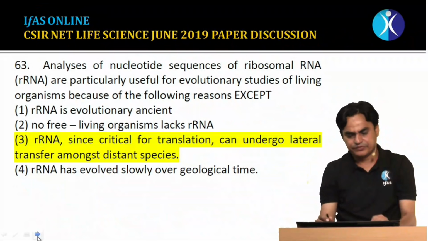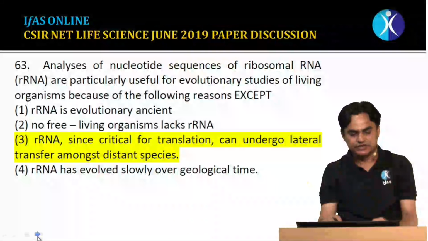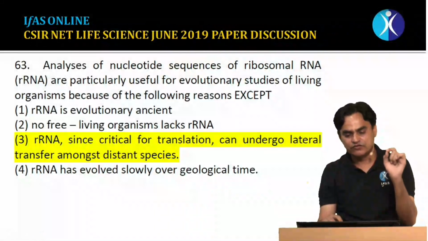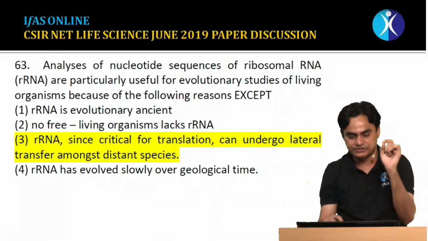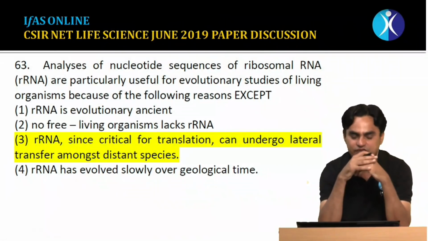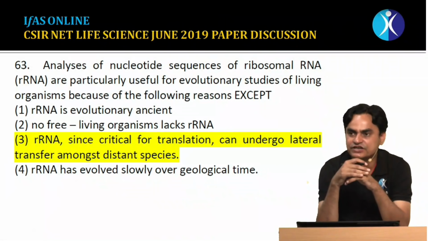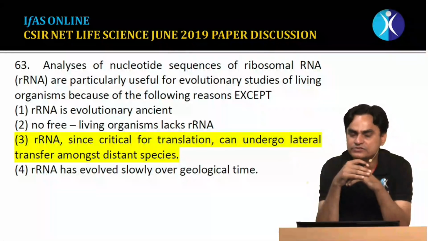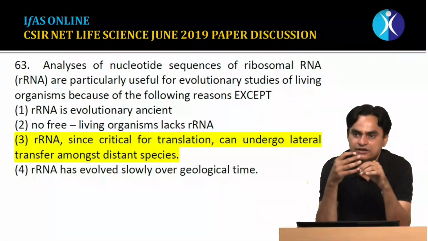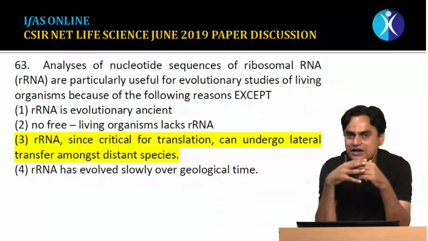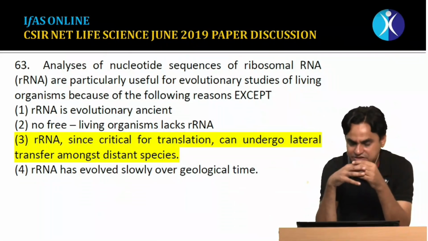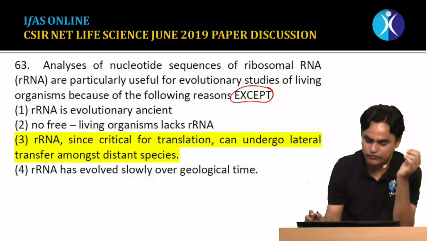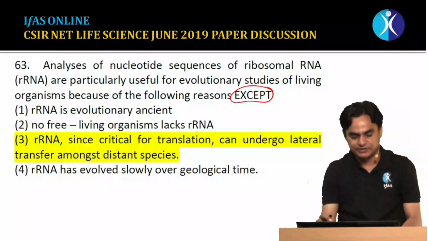Question number 63, again a straightforward question: analysis of nucleotide sequences of ribosomal RNA is particularly useful for evolutionary studies of living organisms. We know that rRNA is utilized for phylogenetic studies, and there is a classification according to which we were able to distribute all organisms into three different groups, domains, like eubacteria, archaea, and eukaryota. But why is this rRNA being utilized? There are multiple reasons, and we have to find the reason which is not true, meaning we have to find a false statement.